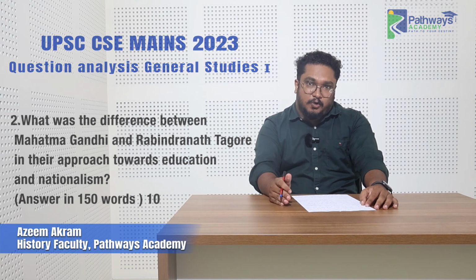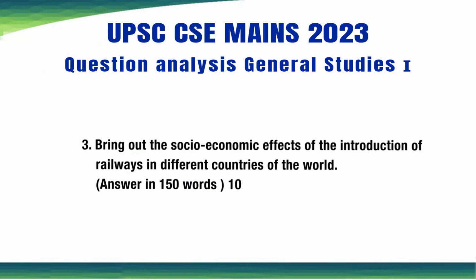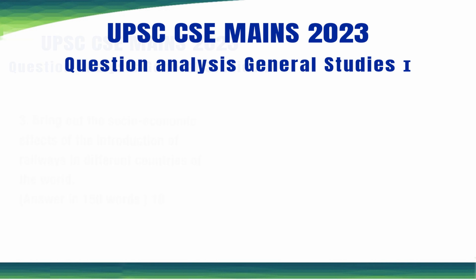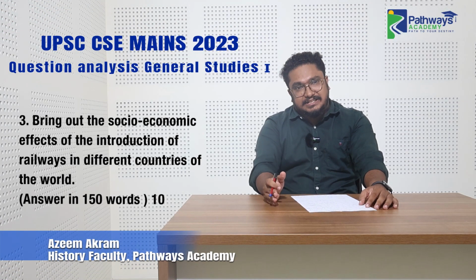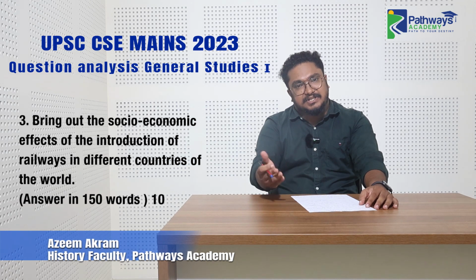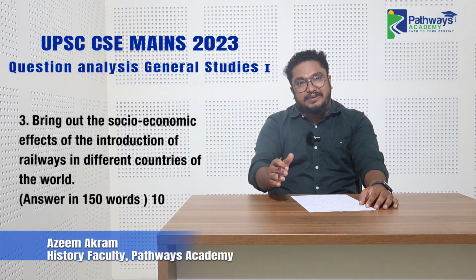So now we have a question from world history, about the introduction of railway and its social and economic impacts in different parts of the world. If you look at the world history questions in the last 5 to 6 years, we can understand that the questions are not very specific.